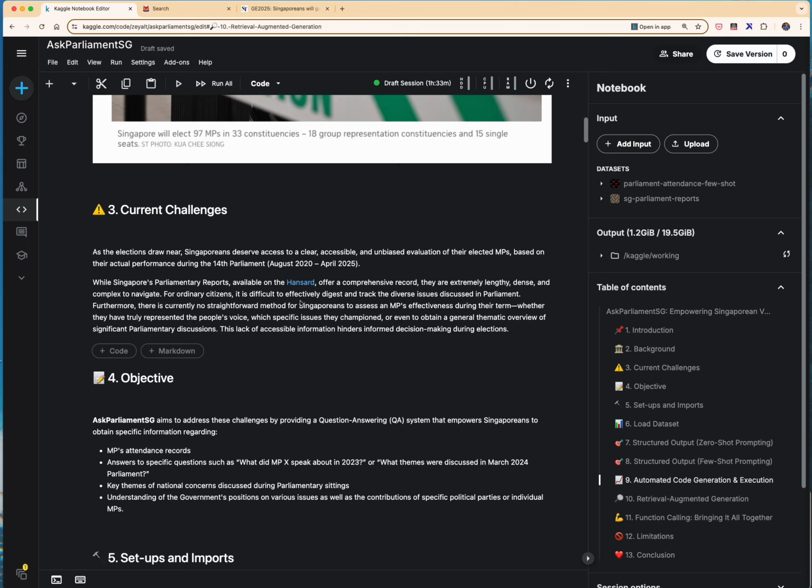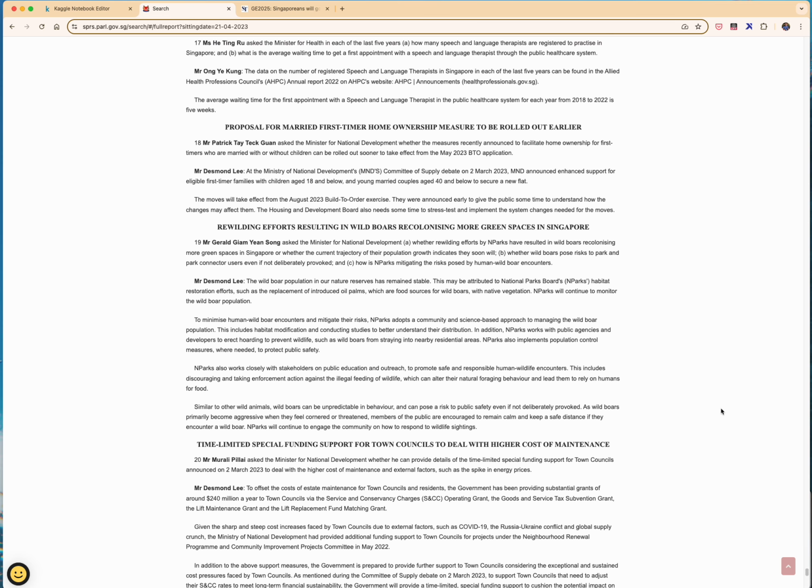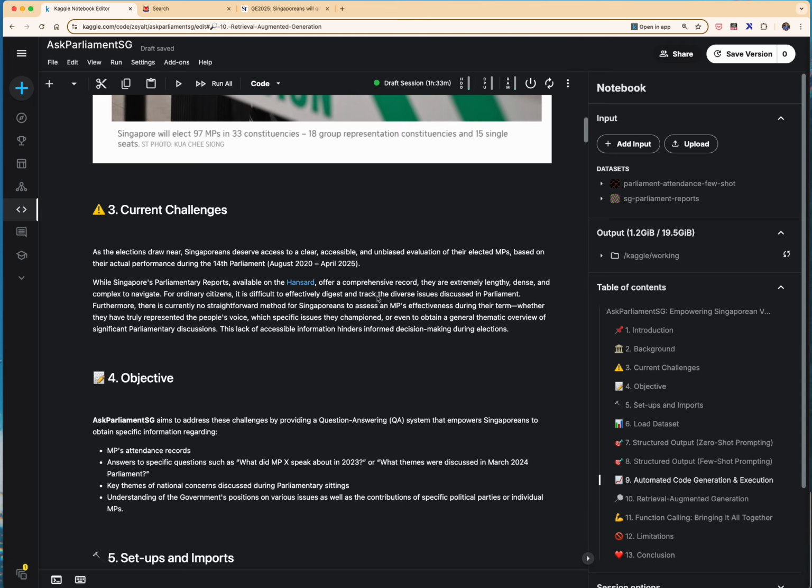So there's effectively no way for an ordinary citizen to be able to navigate these 100 over pages to be able to track and understand how the issues have been evolving and what were discussed in Parliament and who said what and whether or not their representative MP did really voice out issues on behalf of the residents. So this lack of information would really be something that I feel hinder decision making.